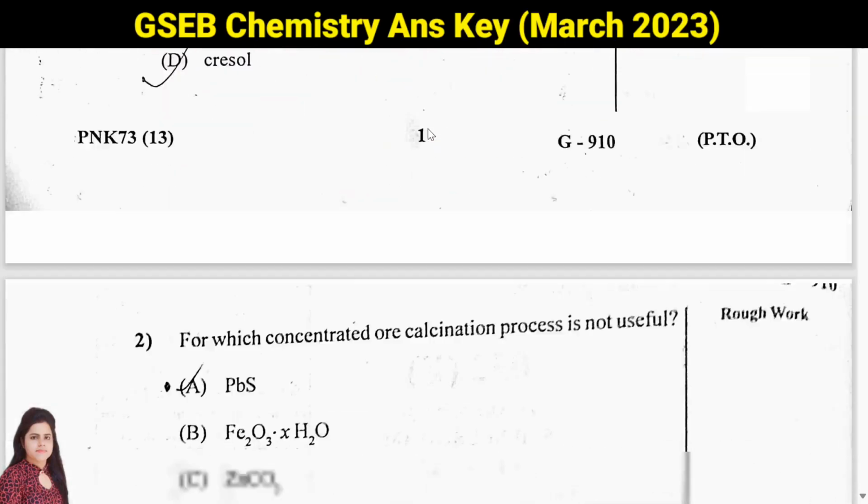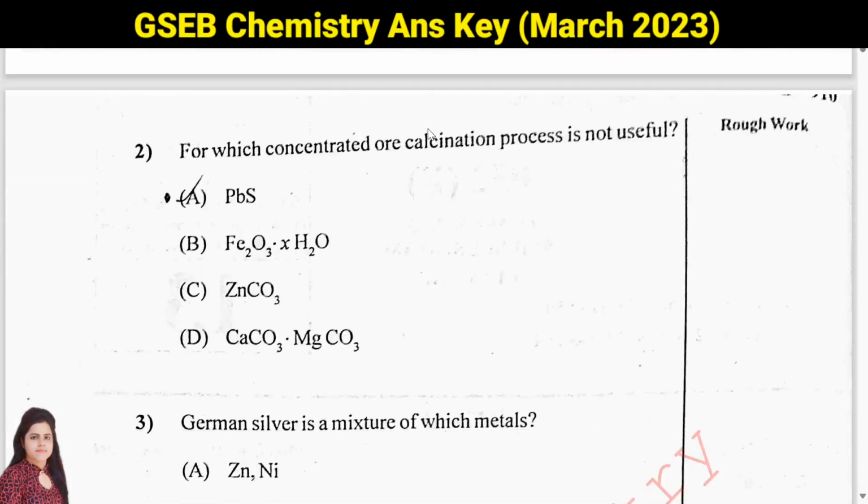Then question number 2, for which concentrated ore calcination process is not useful? Generally calcination we are using for carbonate ores. Is not means we don't have to use calcination. So this is your sulfide ore. For sulfide ore we are using roasting.